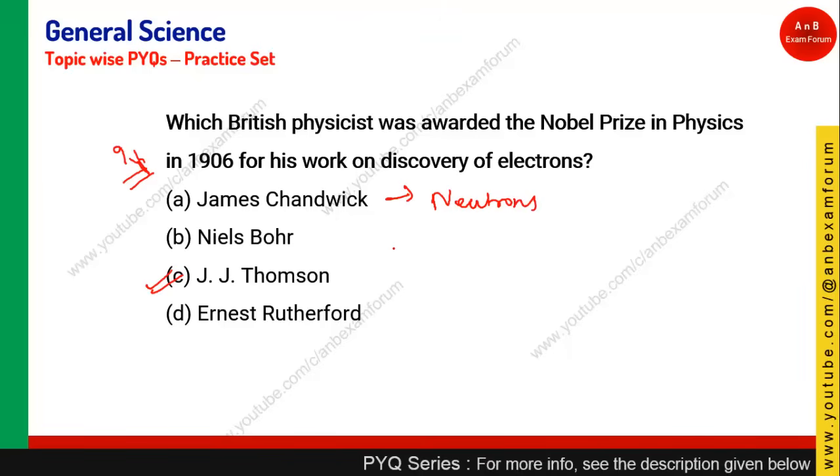Niels Bohr gave the model where he described that electrons are revolving in orbits like K, L, M, N orbits. And he tells the number of electrons which are found in these orbits. J.J. Thomson discovered the electron, whereas Ernest Rutherford is considered to have found the nucleus. The nucleus is the core of the atom, which consists of protons and neutrons. So answer C is the right answer.